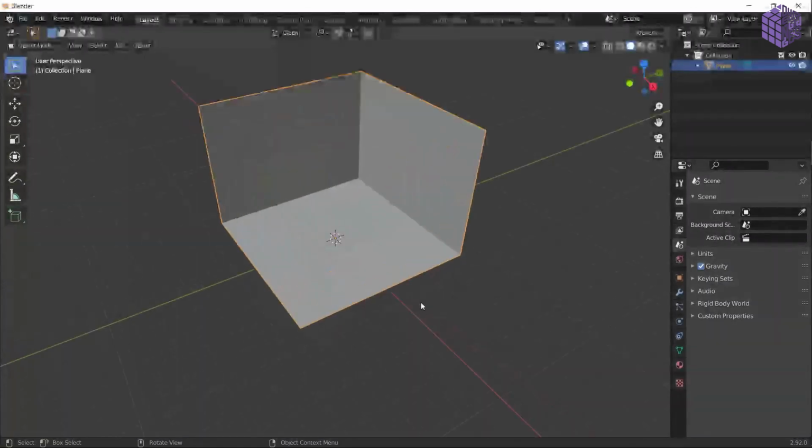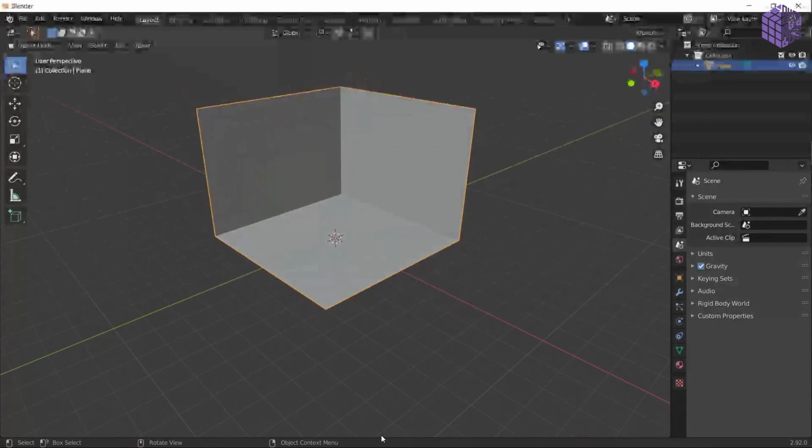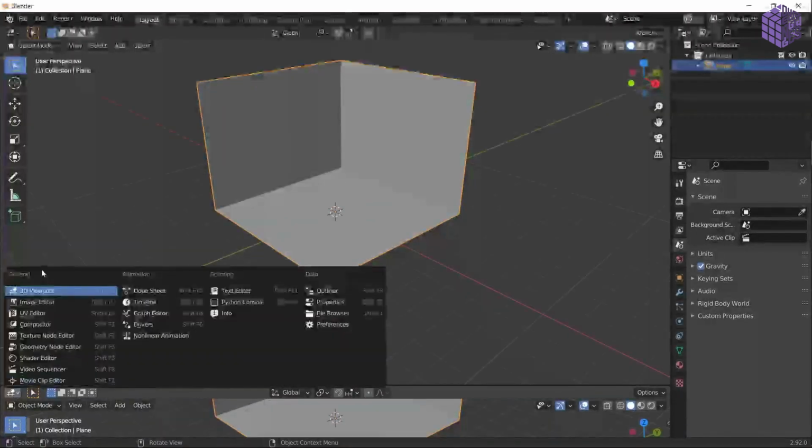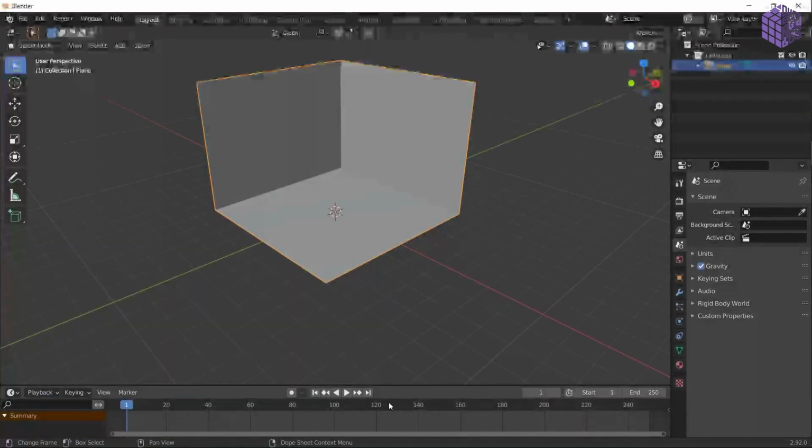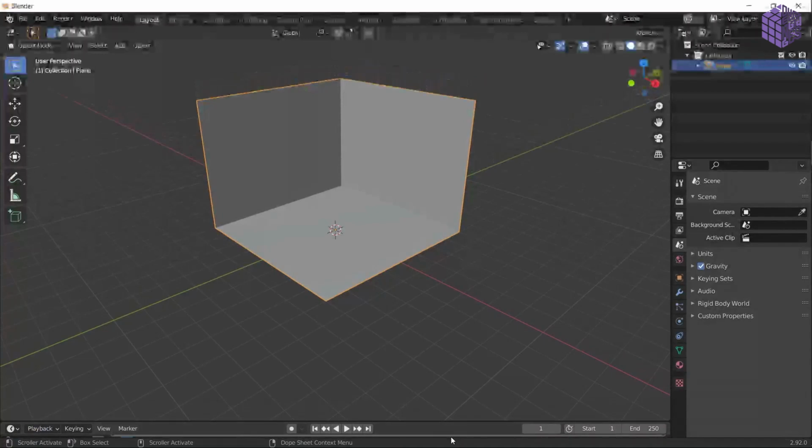My playback is on. How do I get it off? Let me explain that. What you are getting is this timeline, every time you enter into Blender.